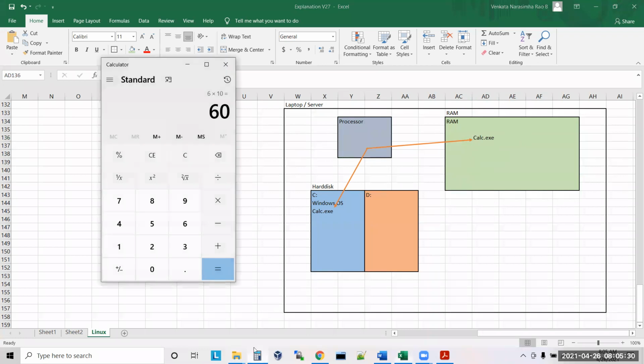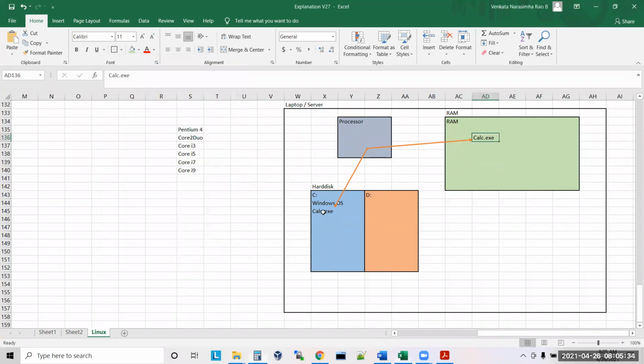Exactly. So when you double click on the calculator.exe file, the processor takes the calculator.exe software and puts it into RAM. It means your program is ready to use now. Your program is not ready to use when it is on the hard disk. Understand?